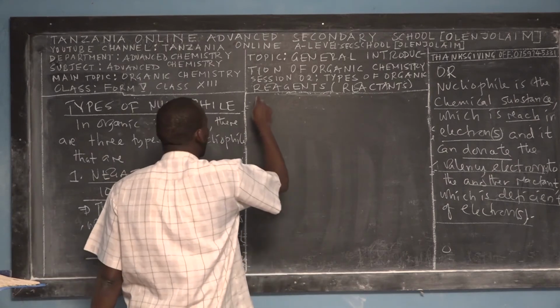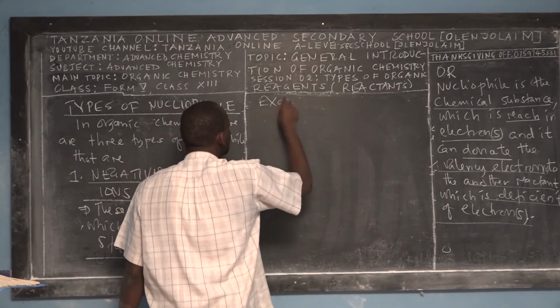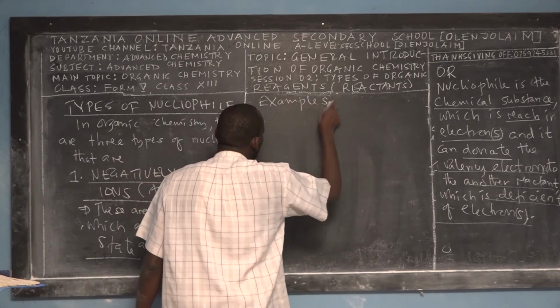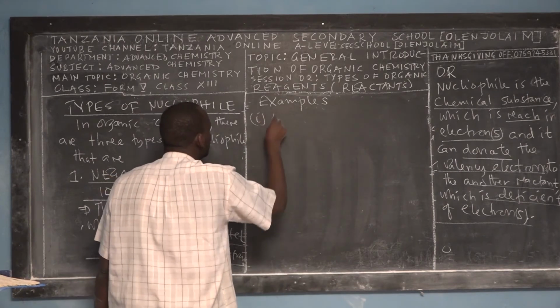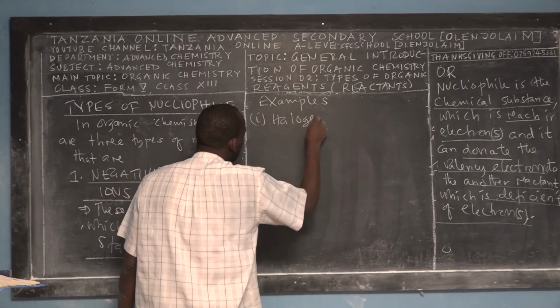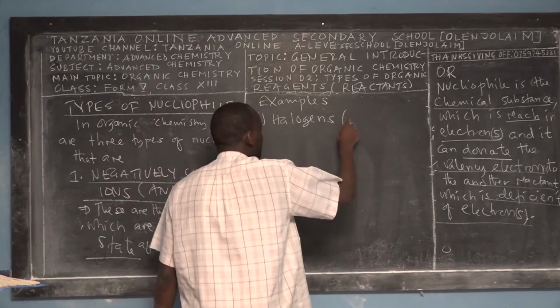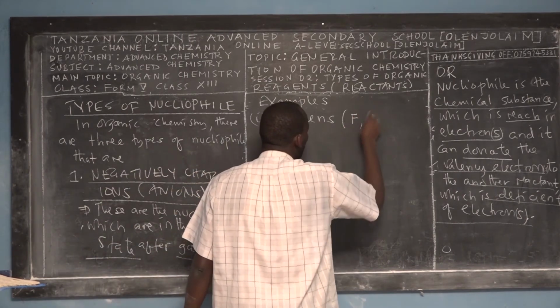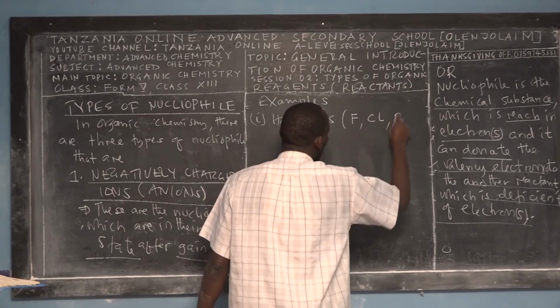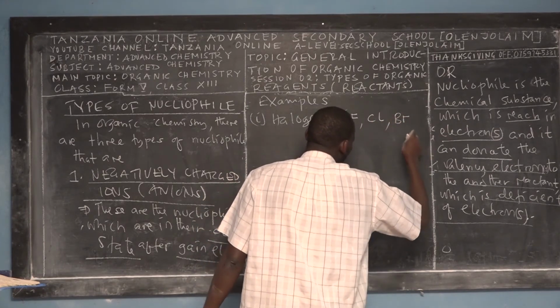Okay? So now examples. We have a group of halogens. When we say halogens, we mean fluorine, chlorine, and bromine, even iodine.